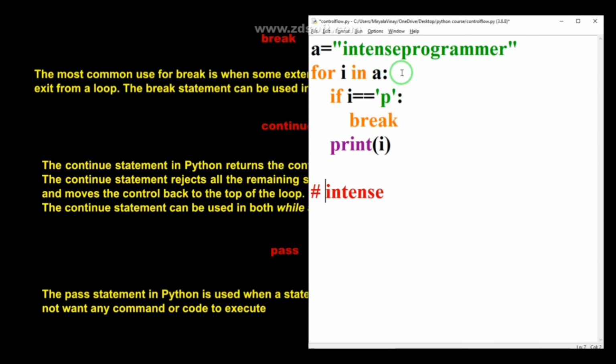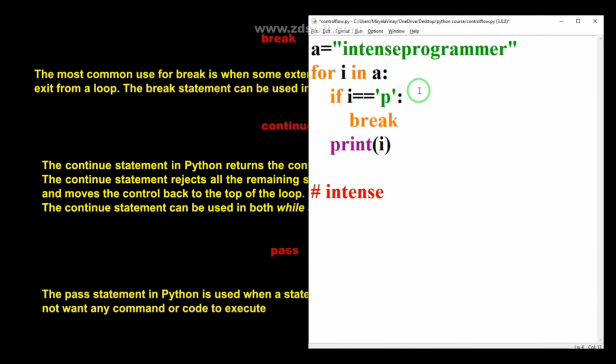After that, our cursor will move to p, and now the condition is checked: p is equal to p. Yes, exactly, p is equal to p, so only then will it enter the if block. I mentioned break in the if block. Whenever I mention the break statement, it will break that loop and come out of the loop, and it will not execute any statement after the break.